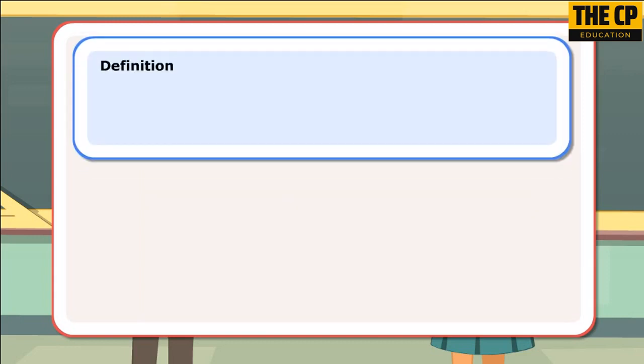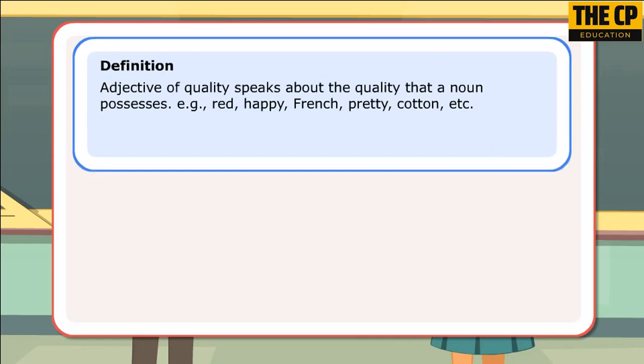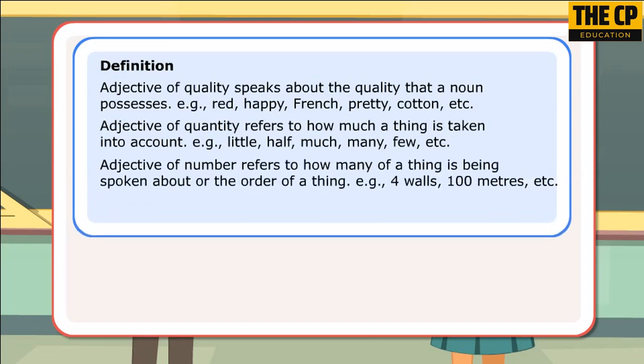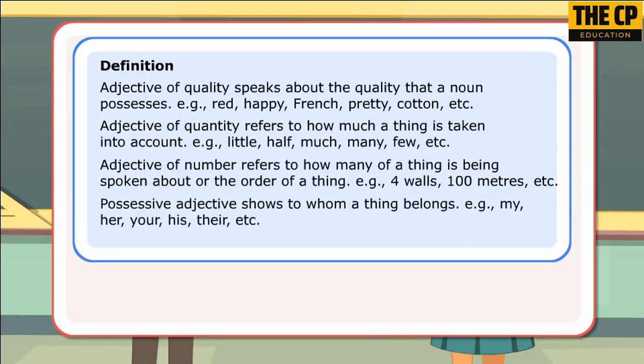Definition. Adjective of quality speaks about the quality that a noun possesses. Adjective of quantity refers to how much of a thing is taken into account. Adjective of number refers to how many of a thing is being spoken about or the order of a thing. Possessive adjective shows to whom a thing belongs.